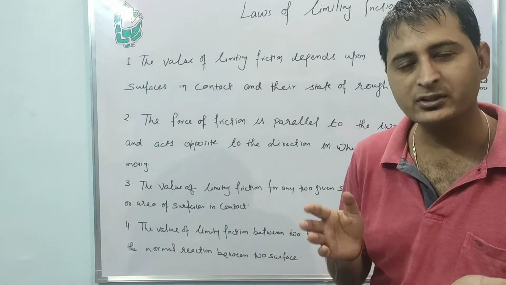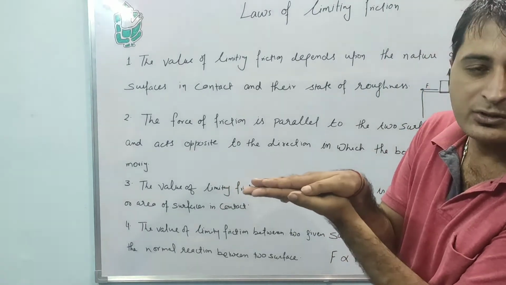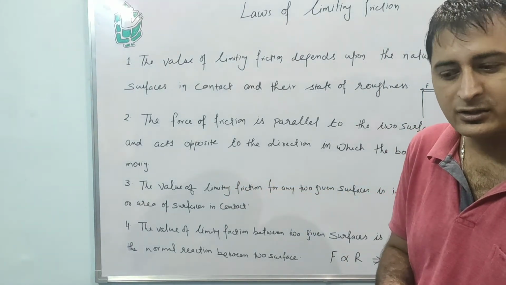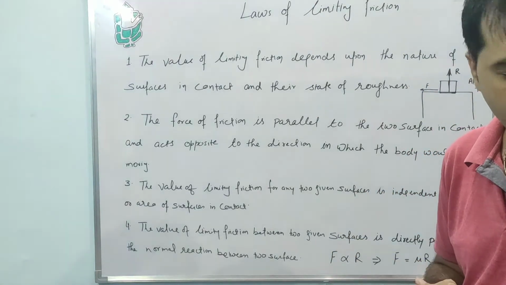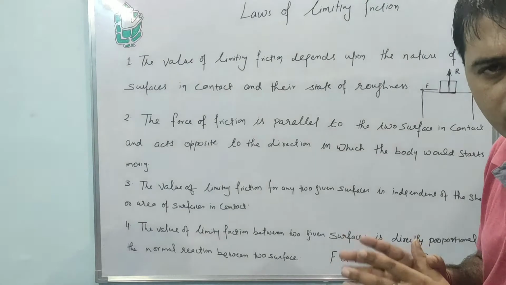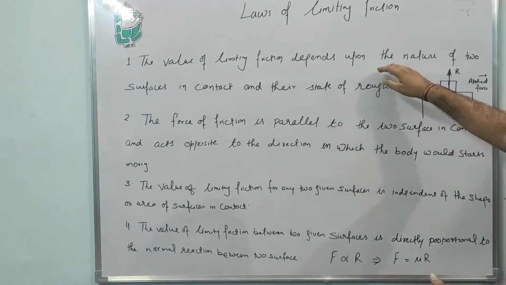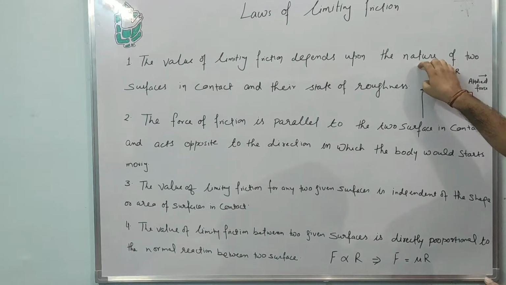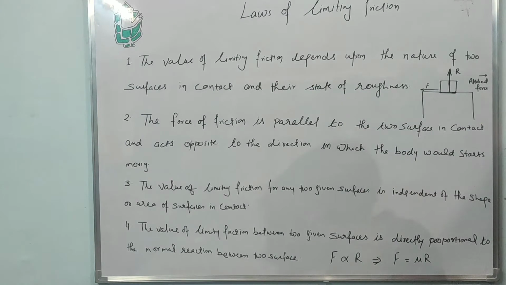What is friction? Friction is the opposing force which is set up between two bodies which come in contact. Clear? That is called friction. So what are the four basic laws? I will try to explain these things by means of a definition. First of all, the value of limiting friction depends upon the nature of the two surfaces in contact and their state of roughness.